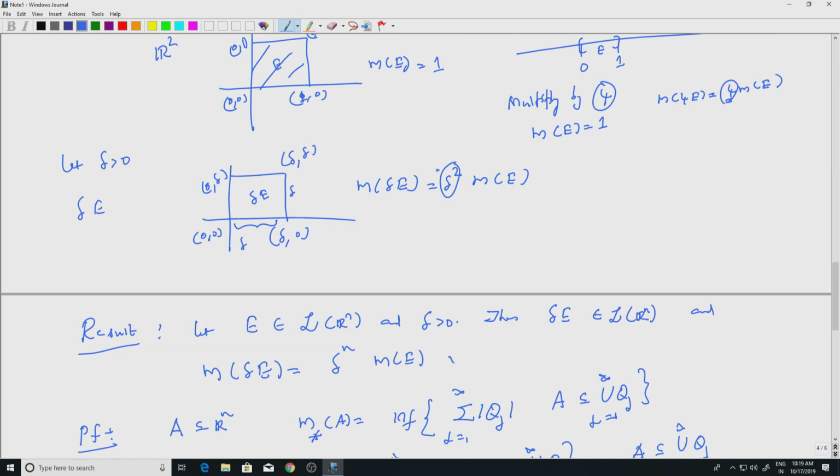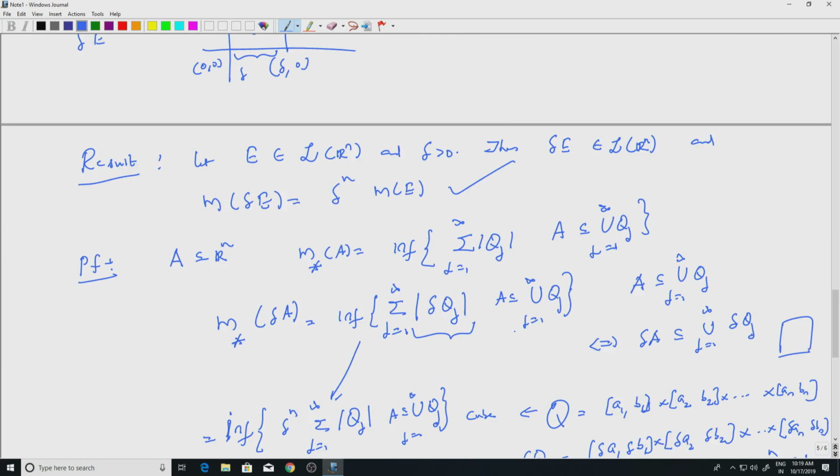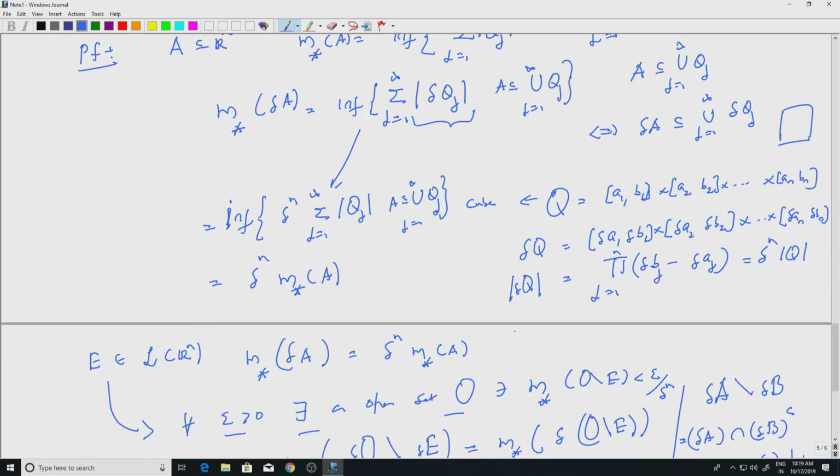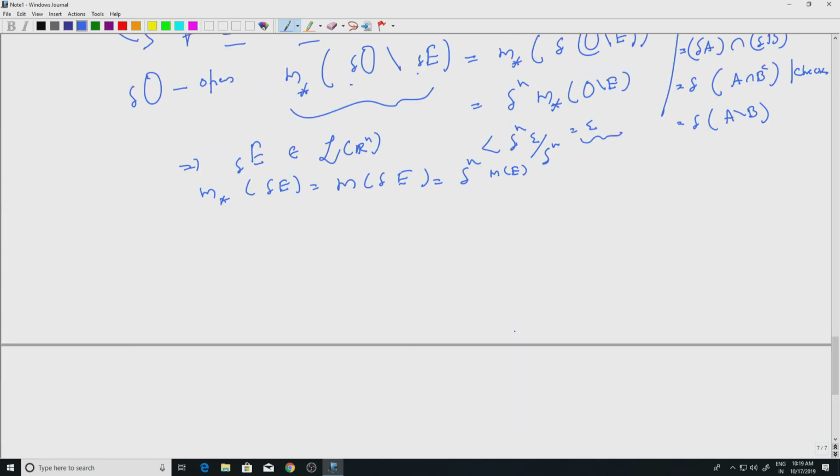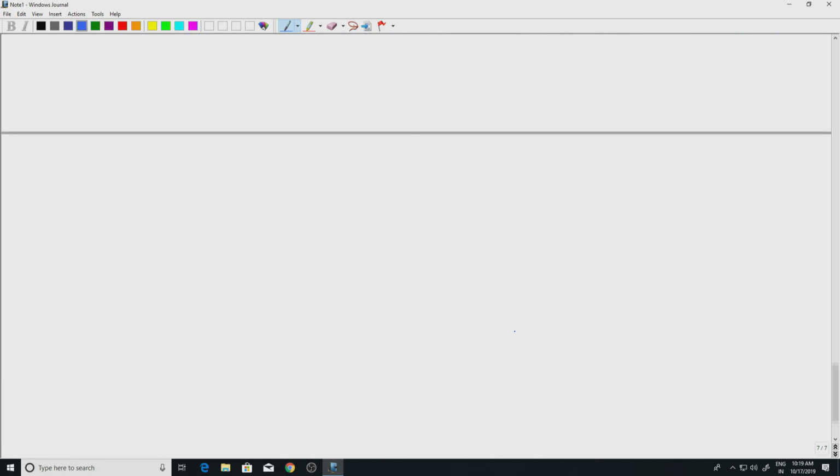So, this result is proved. Lebesgue measure is translation invariant. With respect to dilation, it gives me a factor of delta to the n, okay, that is expected. And there is one more result. I will not prove this in as much detail as we just did, because this is much easier. Three, reflection.